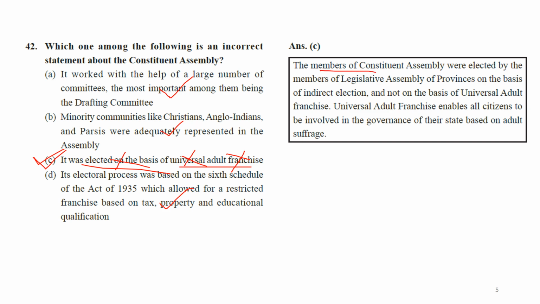The members of the Constituent Assembly were elected by members of the Legislative Assemblies of provinces on the basis of indirect election and not on the basis of universal adult franchise. Universal adult franchise enables all citizens to involve in the governance of their state based on adult suffrage. So the answer is C.